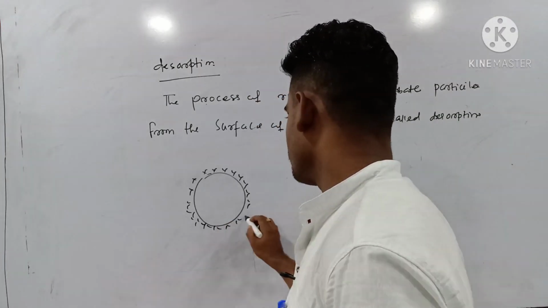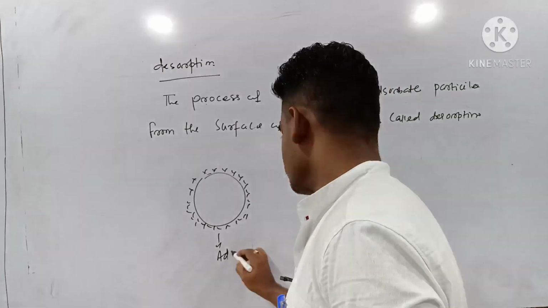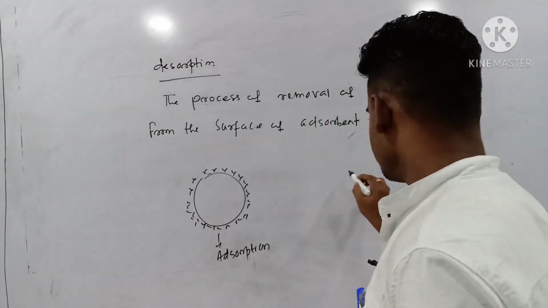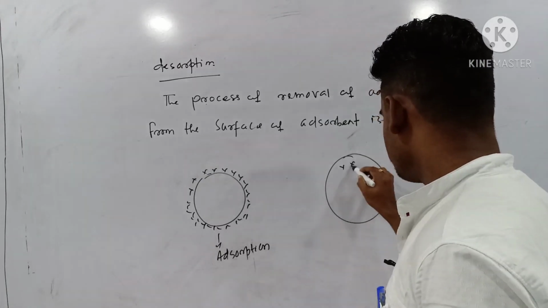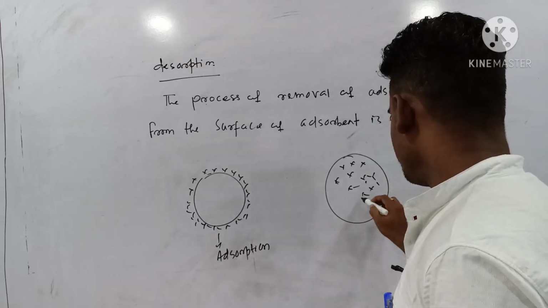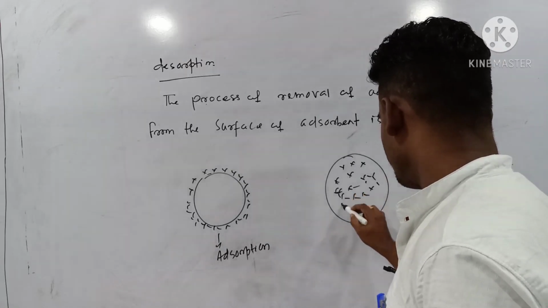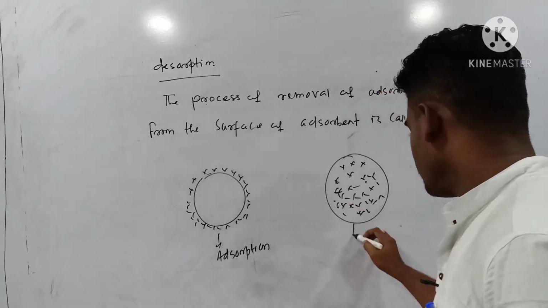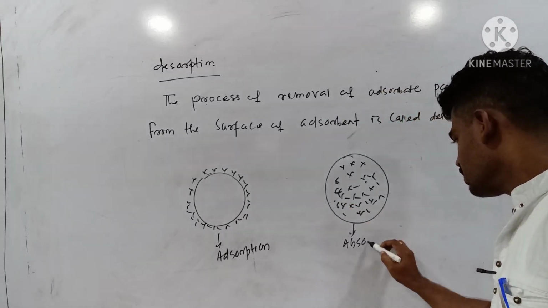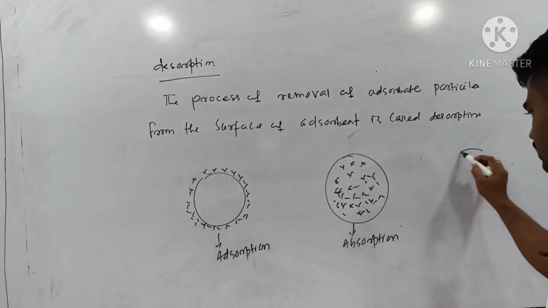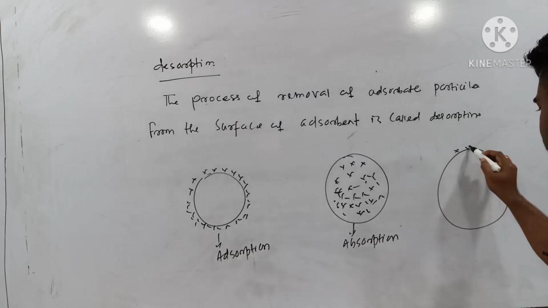Just remember this terminology. This is adsorption. That clear? Again, this one, tell me. This one is nothing but it is uniformly distributed throughout the bulk. So here this one is your absorption, and this one, tell me.